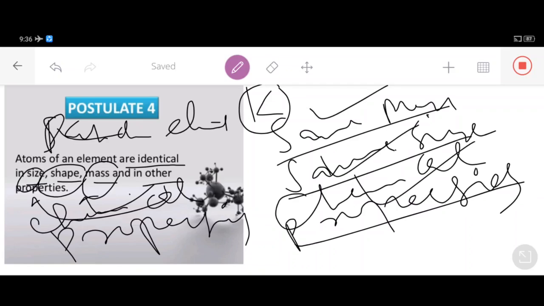That means every single atom of this element will show the same chemical behavior. So this was the fourth postulate of Dalton's atomic theory, my dear students.